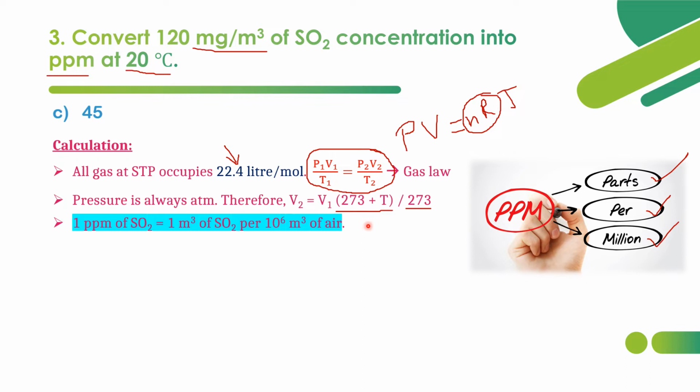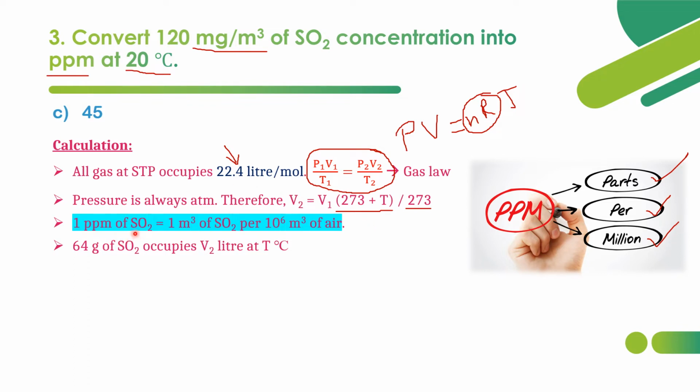ppm is not equal to milligram per liter, as we have seen in water. In water only it will be satisfied, in other conditions it cannot be satisfied. 1 ppm means 1 meter cube of that substance per million meter cube of the sample. Here we have taken air as the sample, so that is why 10 power 6 meter cube of air.